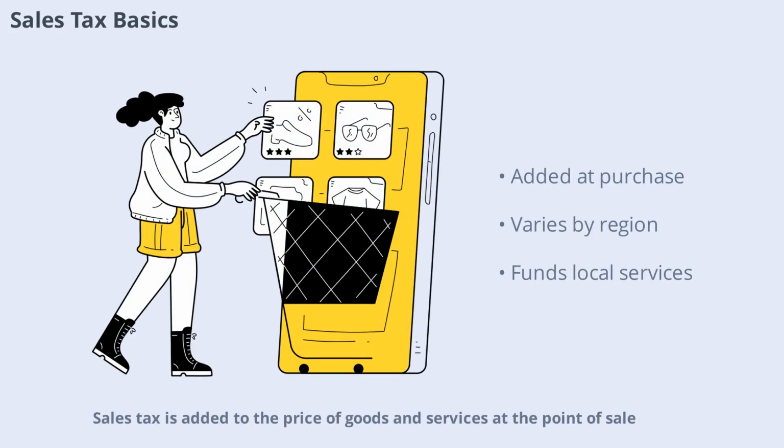Sales tax is added to the price of goods and services at the point of sale. Whenever you buy something, a percentage of the price goes to the government as tax. Sales tax rates can vary by region and by the type of product. Some essential items like food or medicine may be exempt or taxed at a lower rate. Sales tax is a major source of revenue for local and state governments.